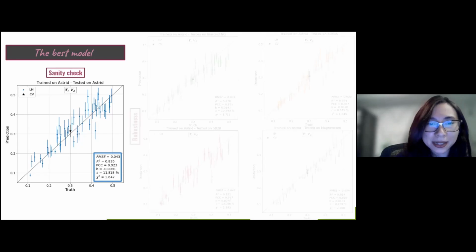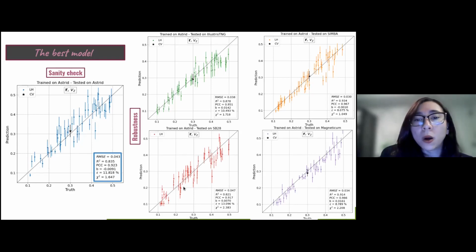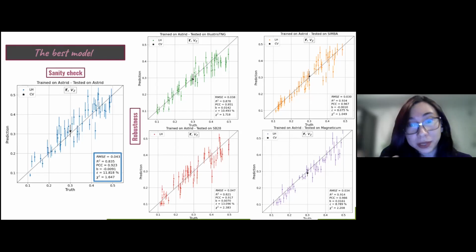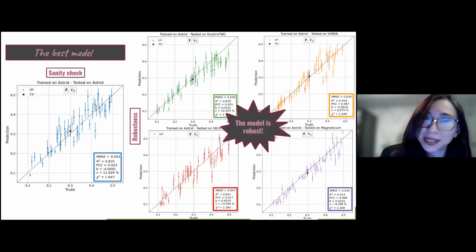So let's see the robustness. When we tested our model on IllustrisTNG, on SIMBA, on SB28, and even on Magneticum, you can see, just by eye, that all our values are close to this one-to-one line. And if we go deeper, we can see that all of our scores, all of our metrics are pretty good. So our model is robust.